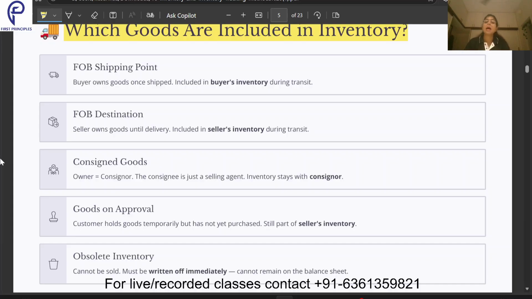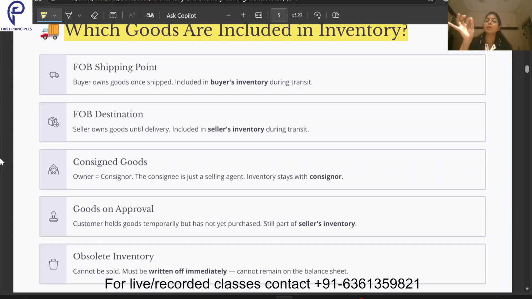And when those goods are in transit, that means on the ocean, till the point they reach the United Kingdom, that will be considered as in transit. So then it will be considered in the buyer's inventory. Once it has reached the shipping point, from then onwards it's considered under the buyer's inventory.